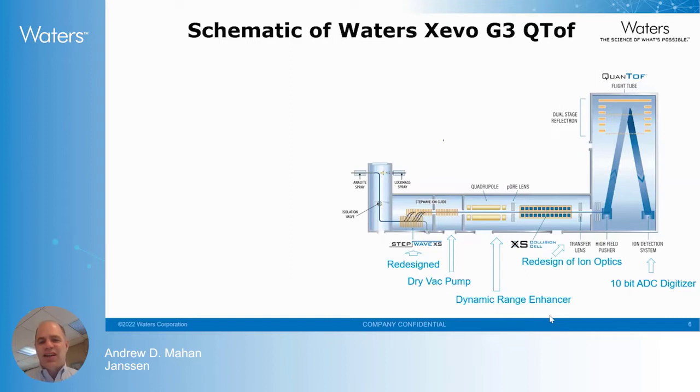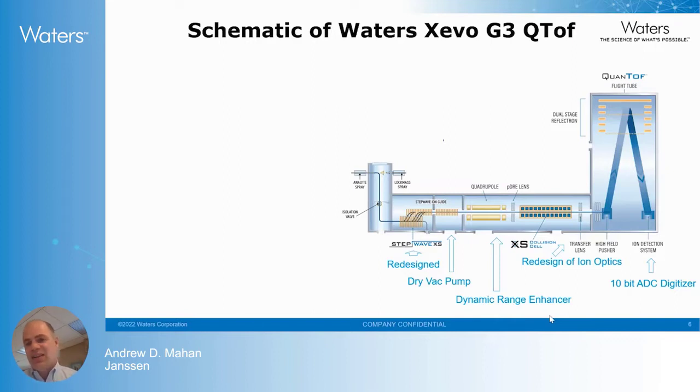I wanted to mention the dynamic range, the DRE lens. These instruments are becoming more smart, so there's this intelligent control of this lens to really push the limits of the mass spec as far as dynamic range, and the instrument's smart enough to keep the beam on scale through some sophisticated programming there.